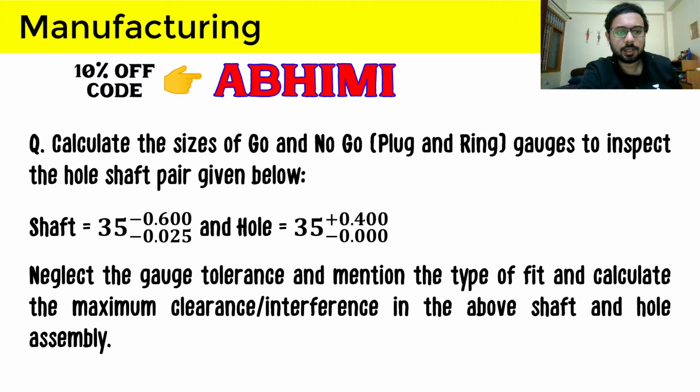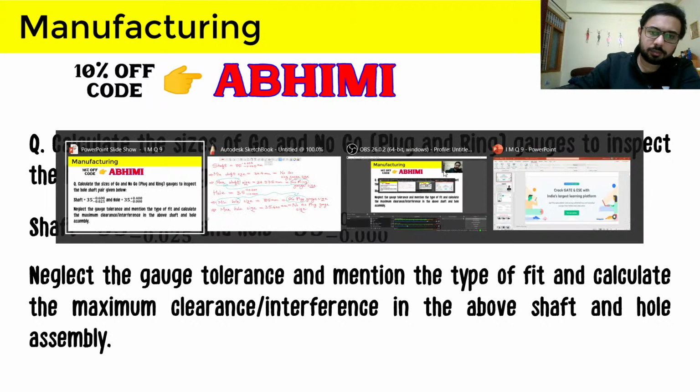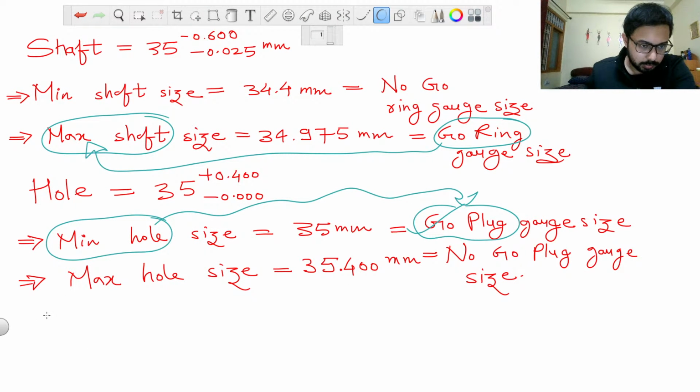Let us write it here on the screen only. If clearance comes out positive, then it will be a clearance fit, or even if it comes out 0, then it will be a clearance fit, zero clearance, we will say that. But if the clearance comes negative, then it will become an interference fit. Clearance is always hole minus shaft, and to find clearance fit or not, we have to find minimum clearance.